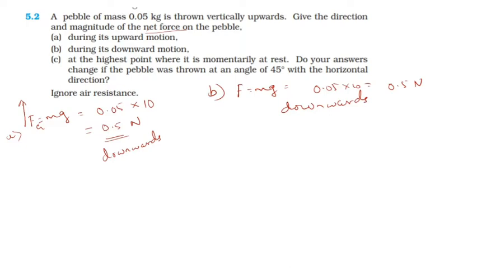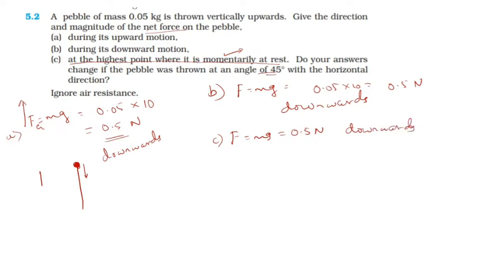Next, question C. At the highest point, where it is momentarily at rest, does your answer change if the pebble was thrown at an angle of 45 degrees? First solve this one. When you throw a body vertically upward, it stops its motion and starts to move down. We call this the highest point. At this point also it is under the action of the gravitational force. Again you can write 0.5 Newton, acting vertically downwards.